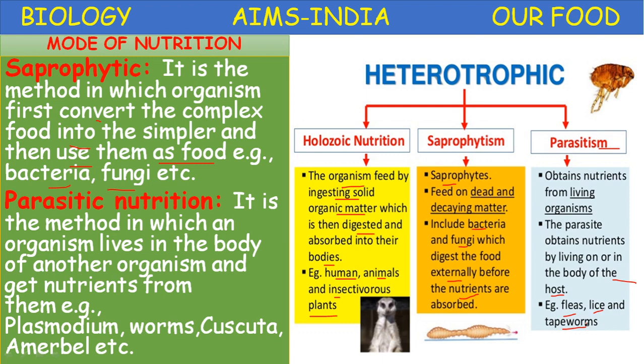Here you need to understand the concept: all plants are not autotrophic. A certain group of plants like fungi, bacteria, Cuscuta, Amarbel, and insectivorous plants like pitcher plant are heterotrophic in nature.